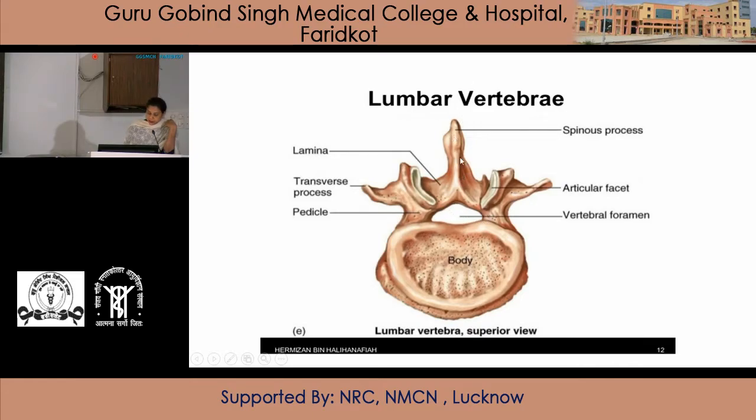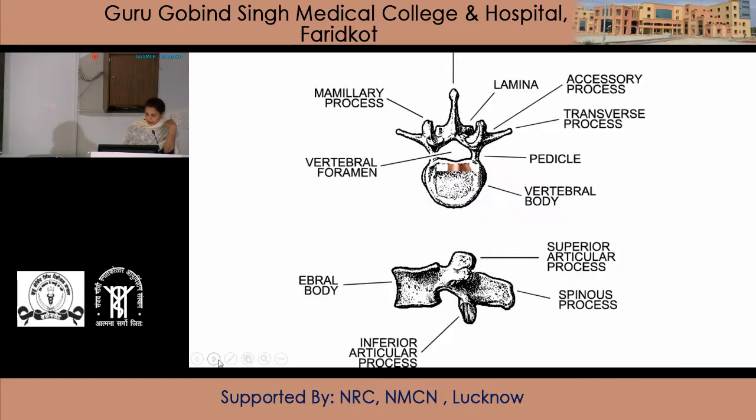Then the spinous process, which is directed downward and backward, and at the posterior inferior margin it becomes rounded. So here is the body of the typical lumbar vertebra, pedicles, laminae, vertebral foramen and spinous process.